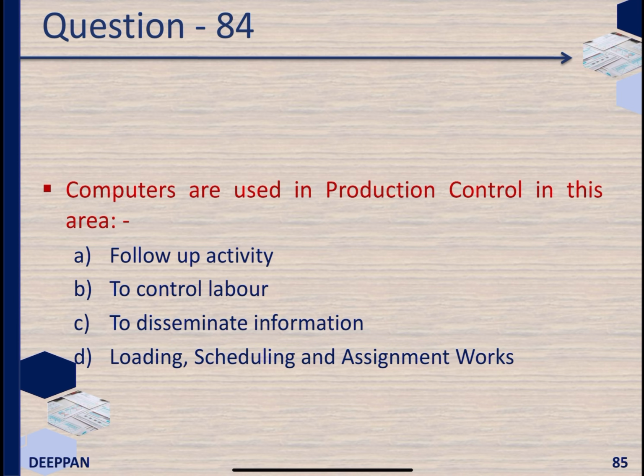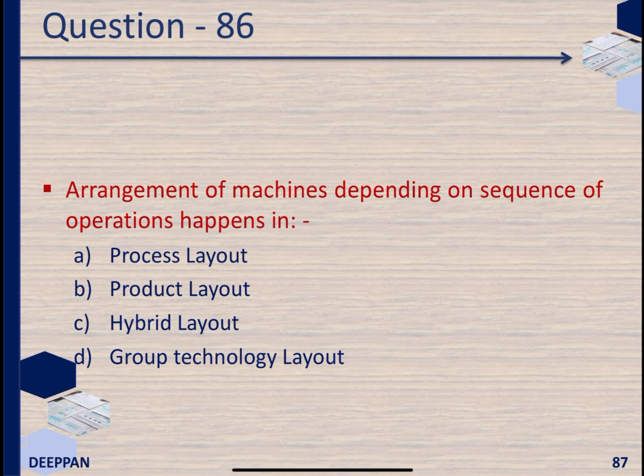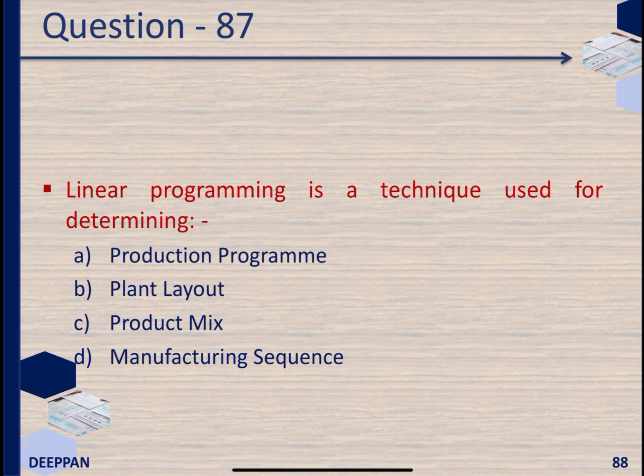Computers are used in production control in this area: loading, scheduling, and assignment works. The following establishes time sequence of operations: scheduling. Arrangement of machines depending on sequence of operations happens in product layout. Linear programming is a technique used for determining product mix.